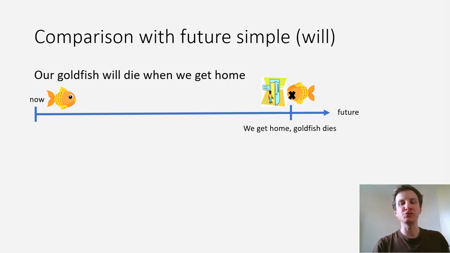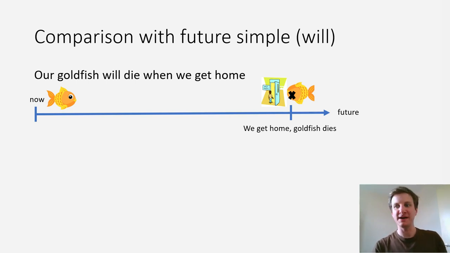So the goldfish will be fine while we're away. There will be no problems. But when we come home, at that point, the goldfish will die. I think the goldfish really doesn't like us because just looking at us makes that goldfish die. So, yeah, could happen. Some goldfish are like that.